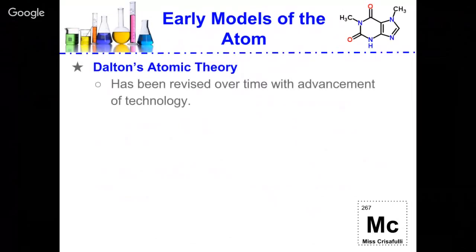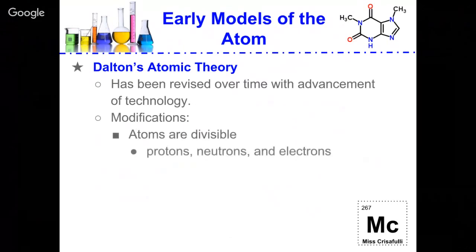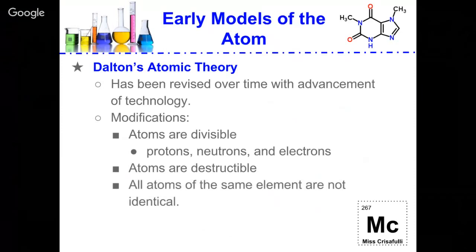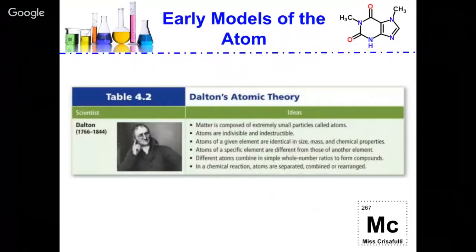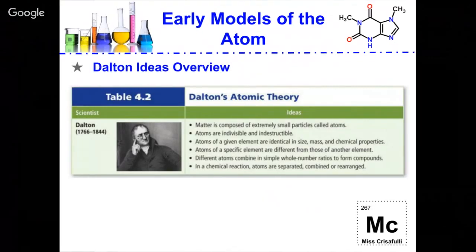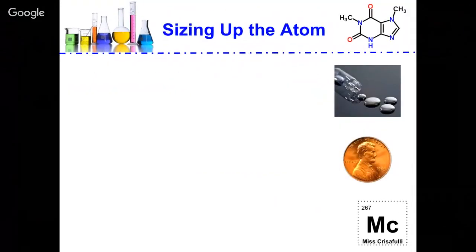His atomic theory has been revised over time with the advancement of technology. So he made some modifications. We know now that atoms are divisible. We have protons, neutrons, and electrons in them. And we know that atoms are destructible. And we know that all atoms of the same element are not identical. So if we were to summarize Dalton's theory, we come up with his 6 main principles, and they're listed again on this slide. This is what we've come up with so far when we talk about the history of the atom.